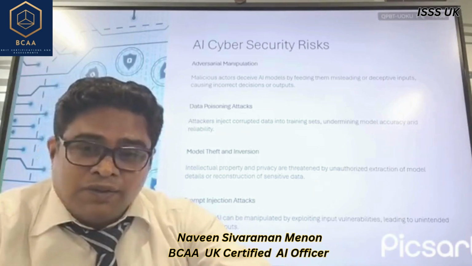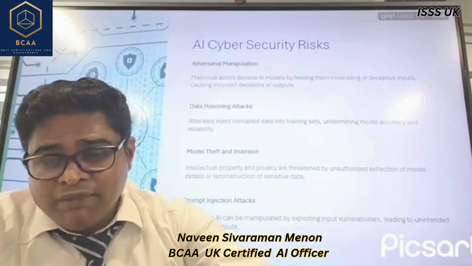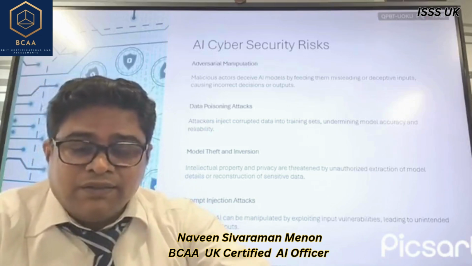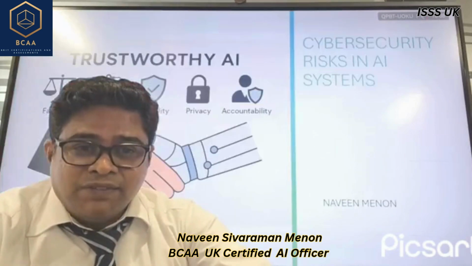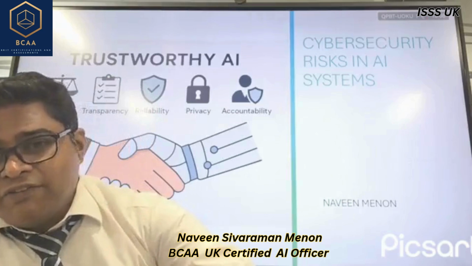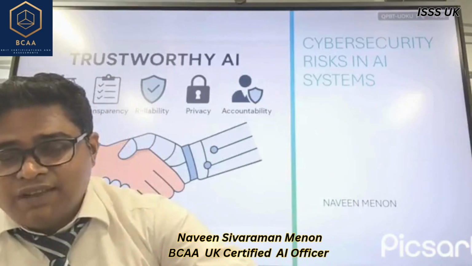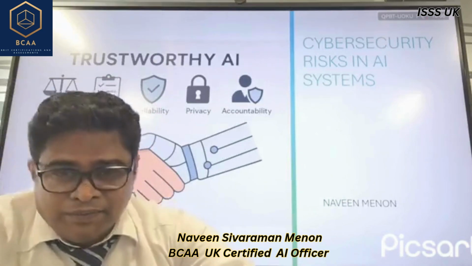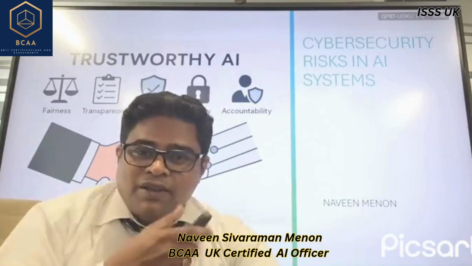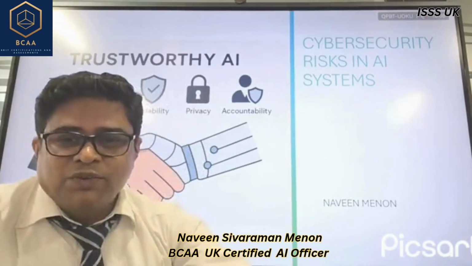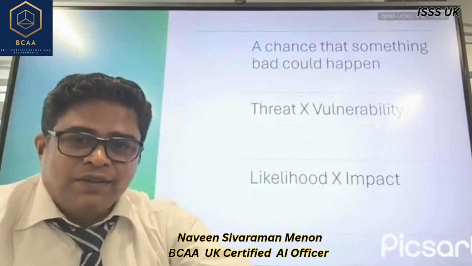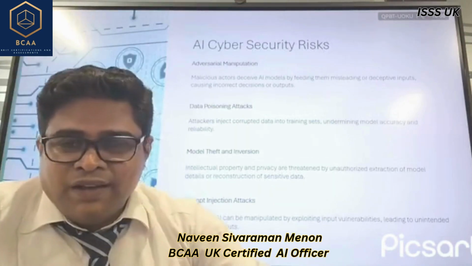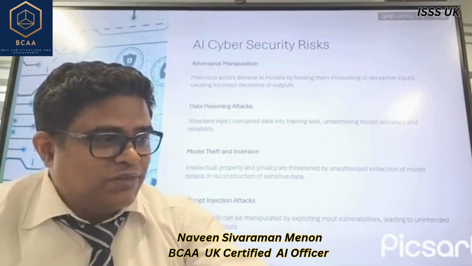Okay, so this is a very good example of data poisoning, and because of this, it can create backdoors or a systematic bias, because bias is very important in artificial intelligence. We learned in the first slide itself fairness, transparency and reliability, and bias you can see on the top there, and bias will ensure that there is no fairness in this artificial intelligence. So this is a very valid and imminent cyber risk associated with it.